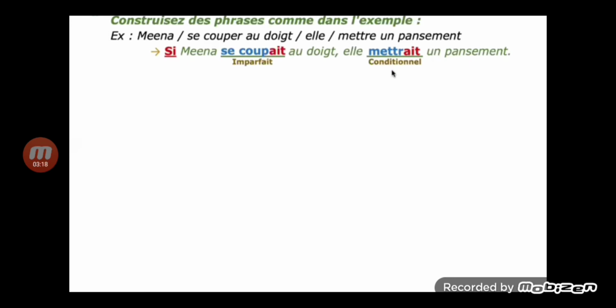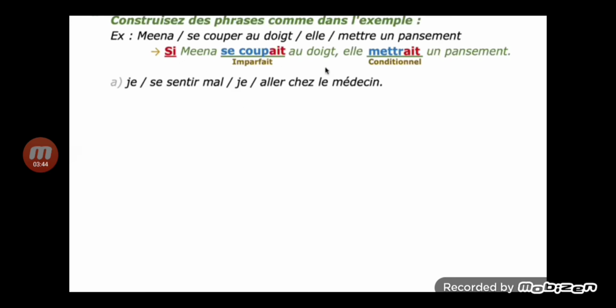Okay, now see the first sentence. Je me sentir mal, je aller chez le médecin. I to feel sick, I to go to the doctor's place.